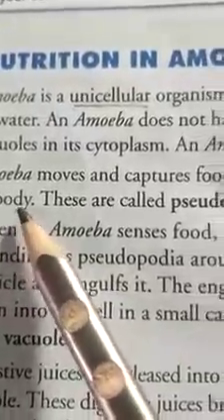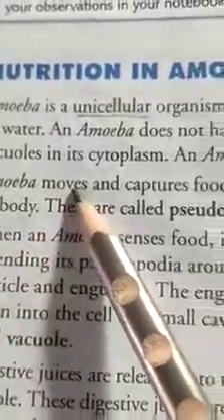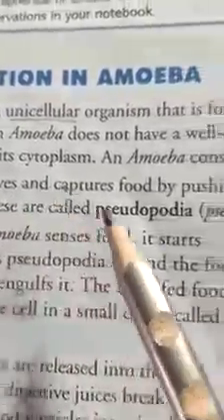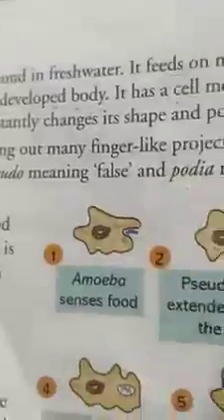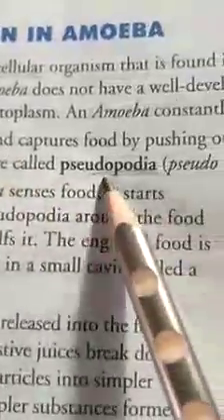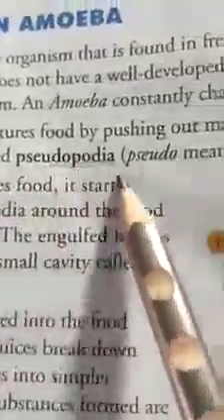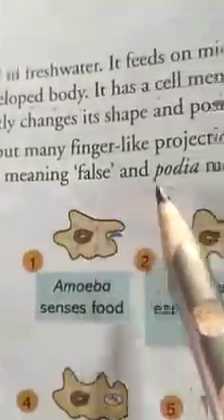Amoeba is a unicellular organism. It captures the food with the help of pseudopodia. That finger-like projection is called what? Pseudopodia. Pseudo means false and podia means feet.